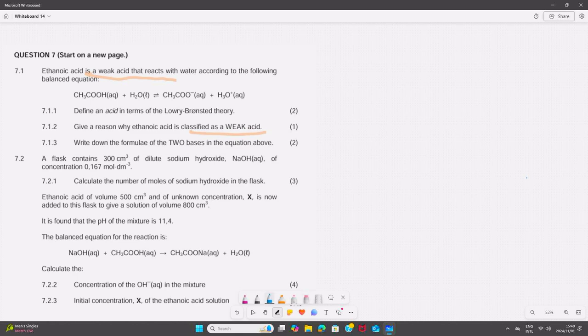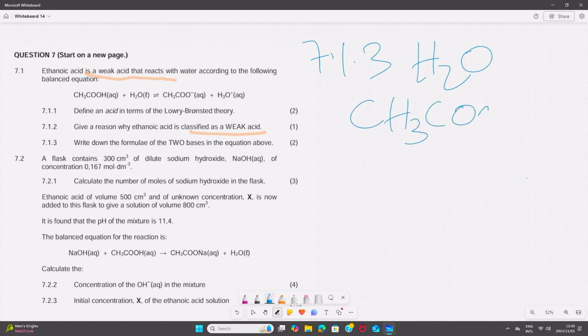So in this case, 7.1.3, our first base is water. The second one is CH3COO minus.